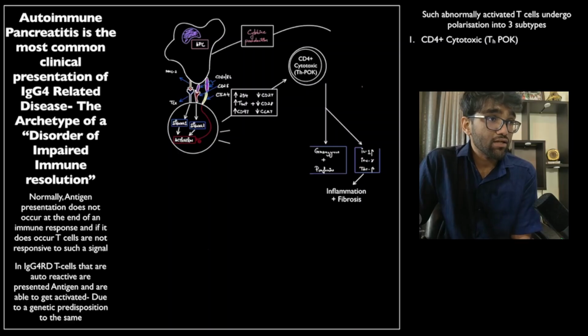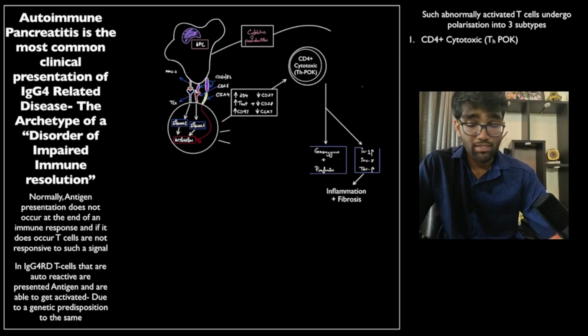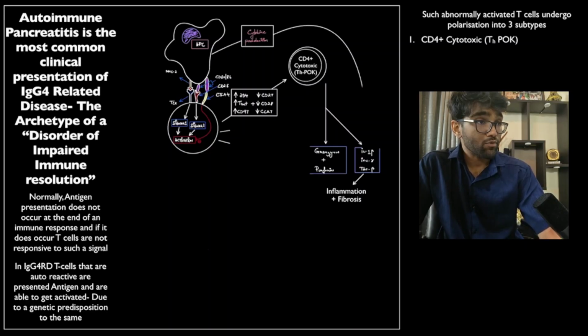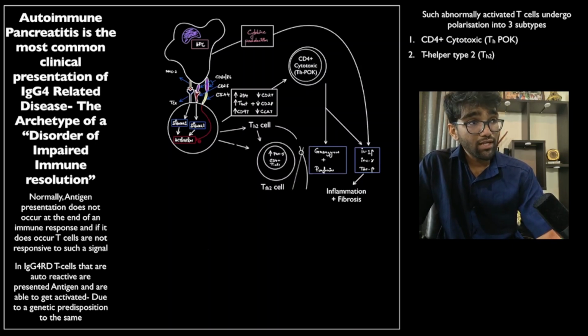Such cytokine production is naturally also assisted by antigen presenting cells within the pancreas, like your plasmacytoid dendritic cells and your tissue resident macrophages, infiltrating macrophages, as well as B cells. That ends up causing a very significant inflammation and fibrosis, and we'll see this results in a very typical tissue architecture when you look at it under the microscope. Now, the other two cell types that are produced are T helper type 2, because Th2 cells are naturally produced during every immune response resolution, and a T follicular helper type 2 cell.